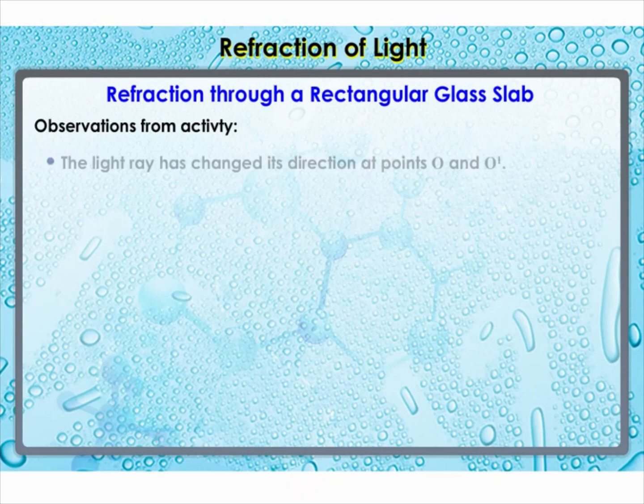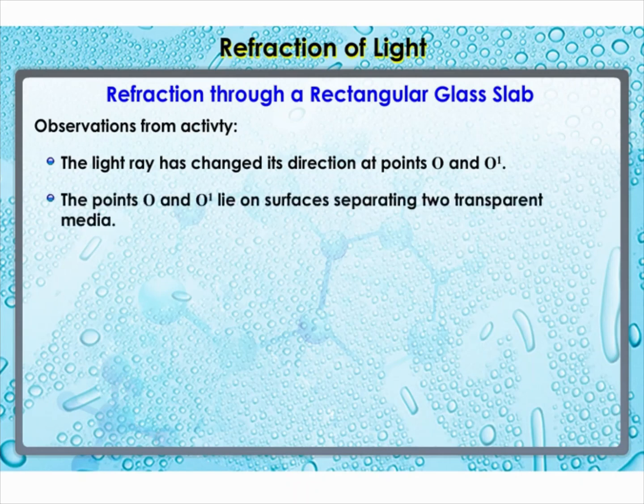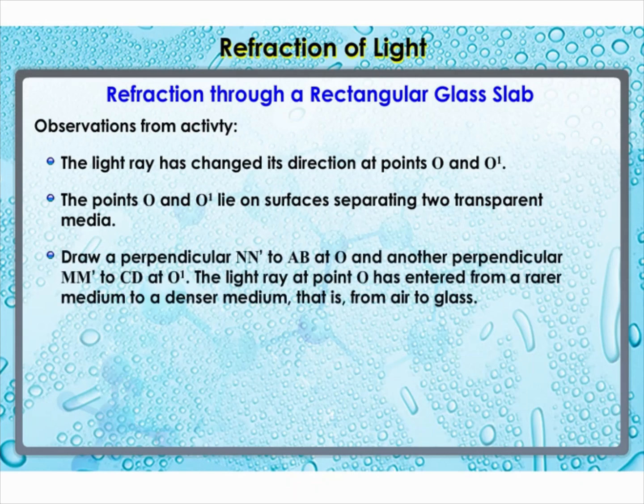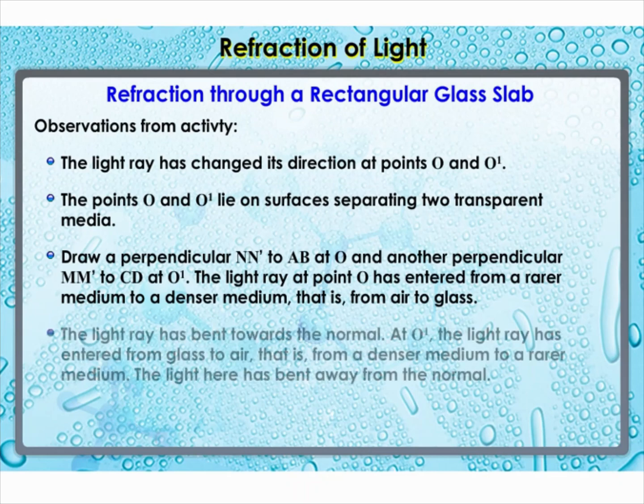In this activity, we will note that the light ray has changed its direction at points O and O'. Note that both the points O and O' lie on surfaces separating two transparent media. Draw a perpendicular N' to AB at O and another perpendicular M' to CD at O'. The light ray at point O has entered from a rarer medium to a denser medium, that is, from air to glass. Note that the light ray has bent towards the normal. At O', the light ray has entered from glass to air, that is, from a denser medium to a rarer medium. The light here has bent away from the normal.